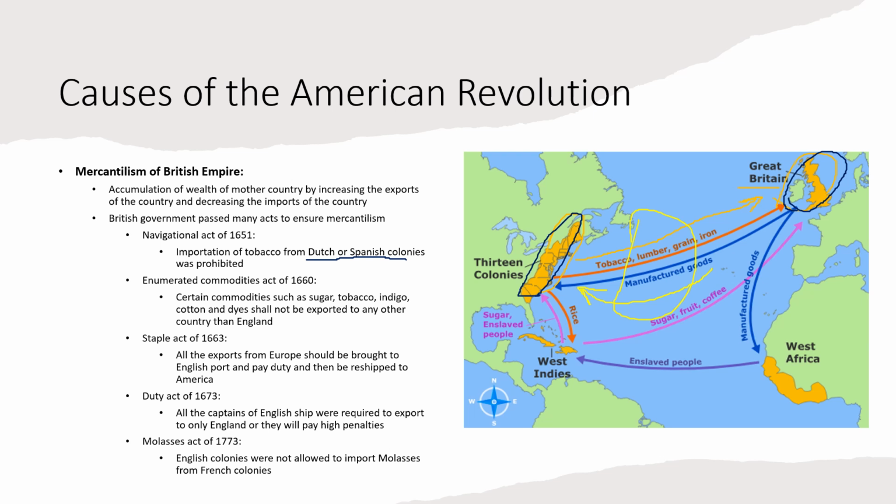Then the Staple Act of 1663: all the exports from Europe should be brought to an English port, pay duty, and then be reshipped to America. This was another way to accumulate money from the North American colonies.